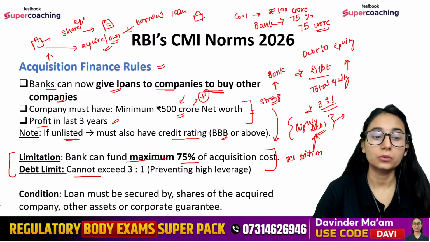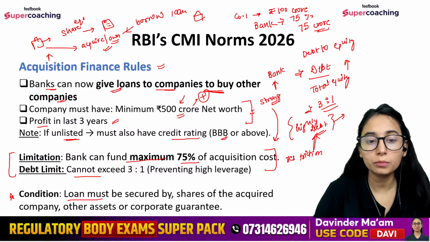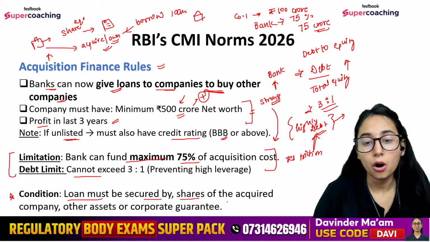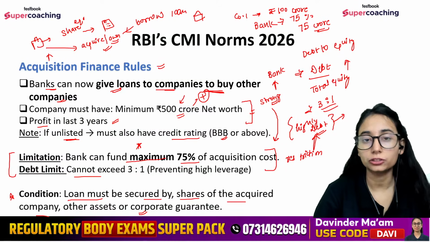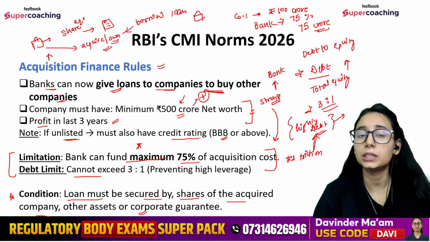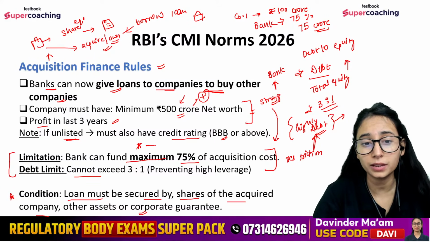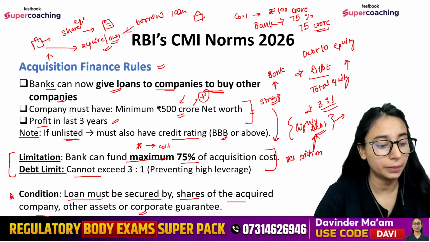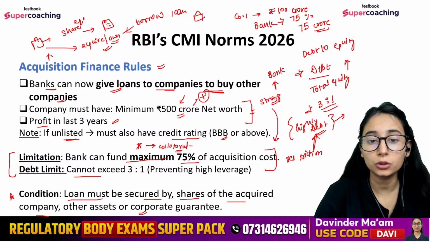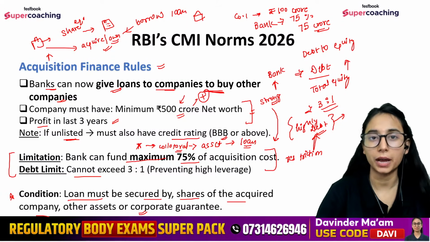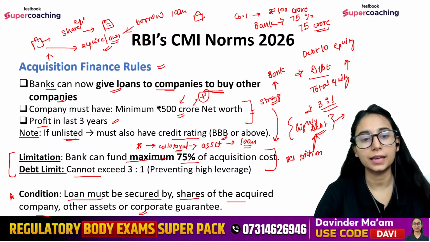Right? There is one condition as well. The condition is that the loan must be secured by shares of the acquired company or some other asset or the corporate guarantee. Even if you are being provided with a limited loan, there is a condition that you will have to give collateral. That means you have to put some kind of asset against the loan that you have taken from the bank, so that the bank has some security against that loan.